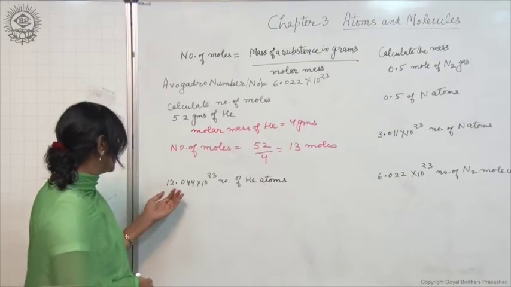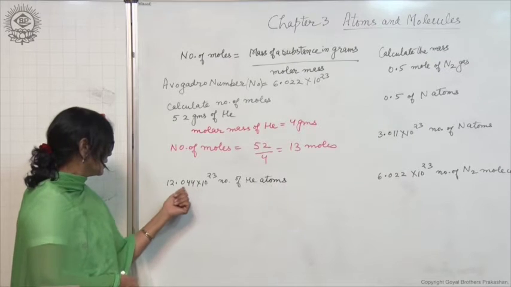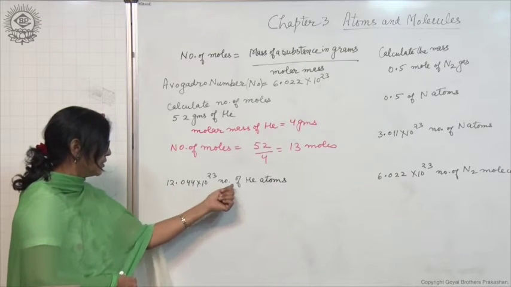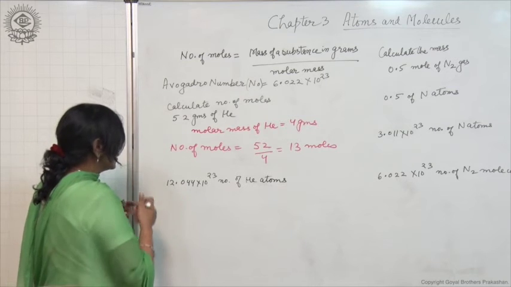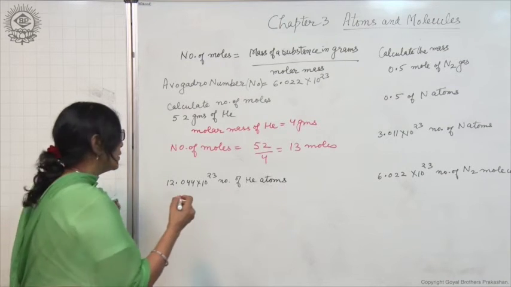In the second sum, a number is given. We have to find out the number of moles of helium atoms. Now how to find out the number of moles?